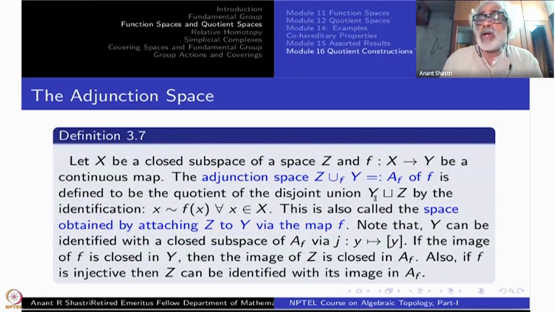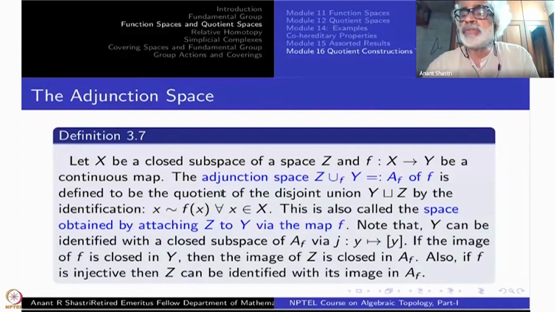If z is a point not in X, then it is not identified with any other point; z is equivalent to z itself. Likewise every y is equivalent to y itself. There is no identification inside Y. A point of Y and a point of X are identified only when y equals f(x). Then only those points are identified.